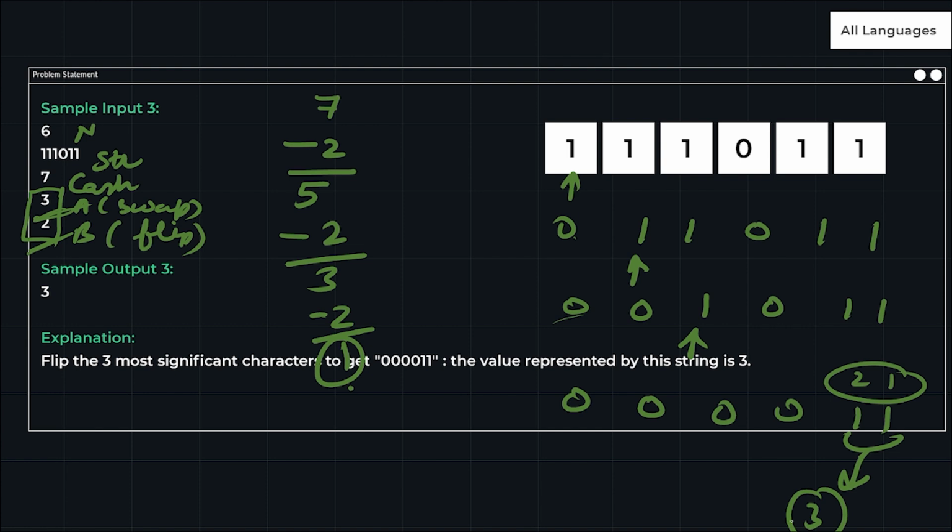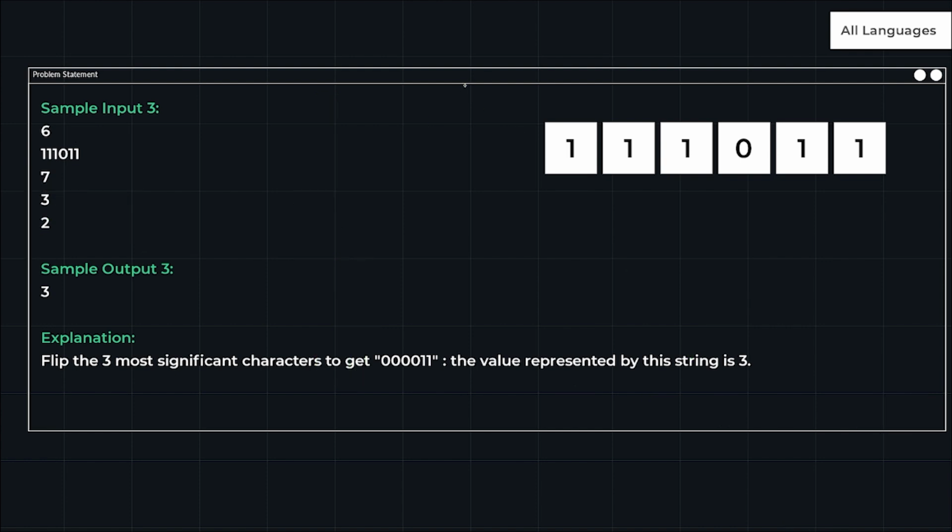So I think you got the approach, what we have to do. I'm going to check from the left. The first thing I have to check is which is cheaper, swap or flip.